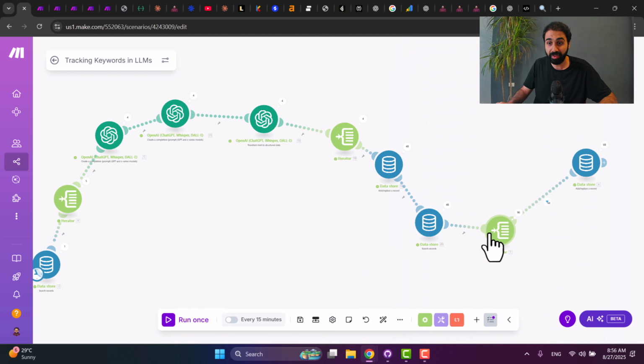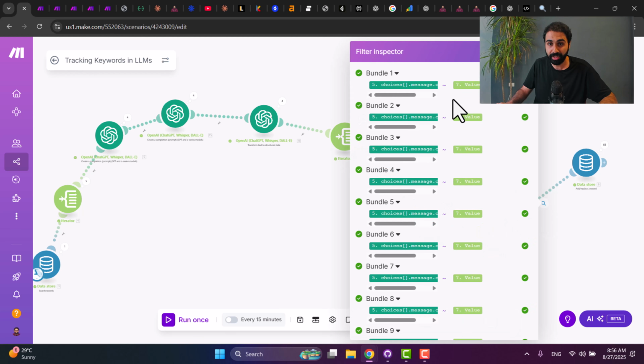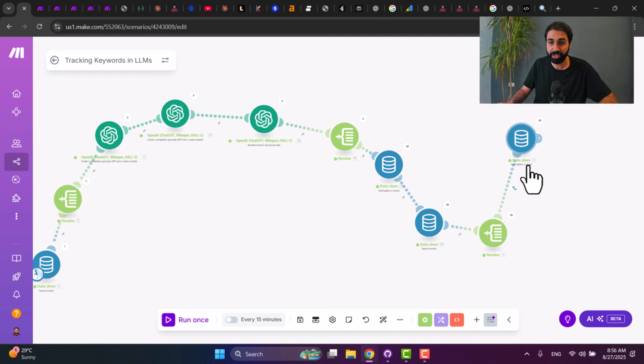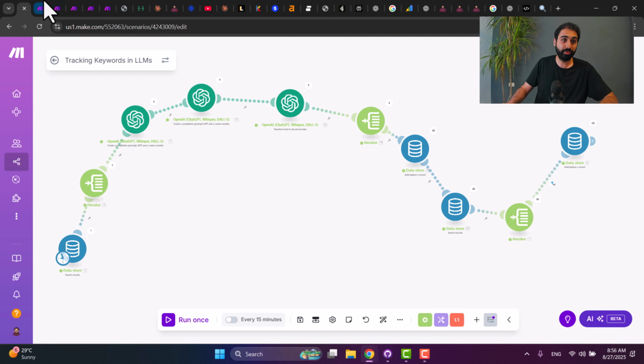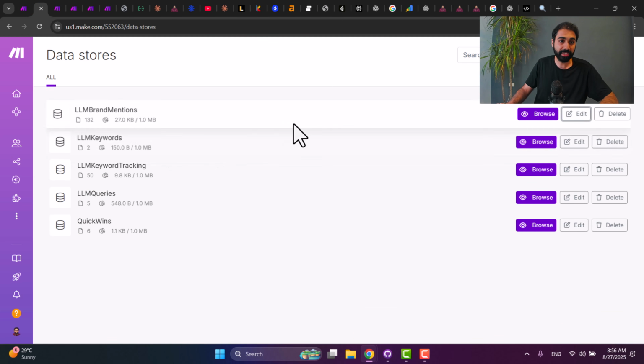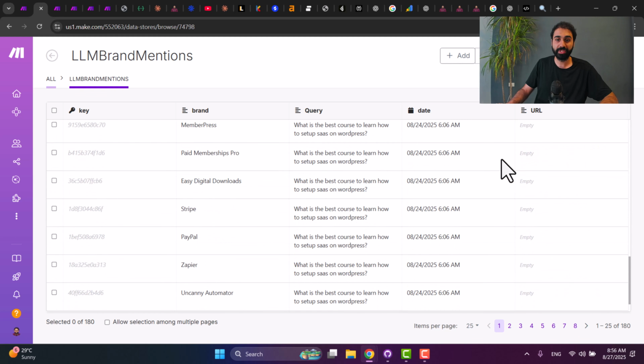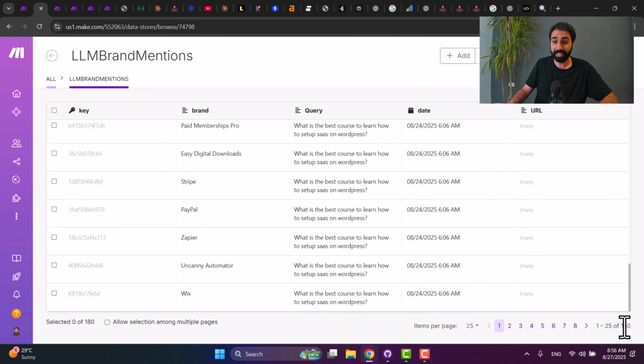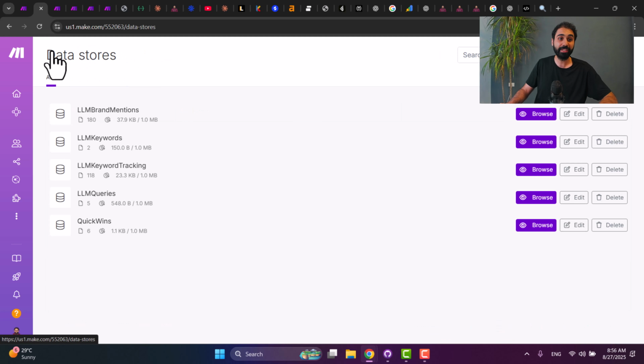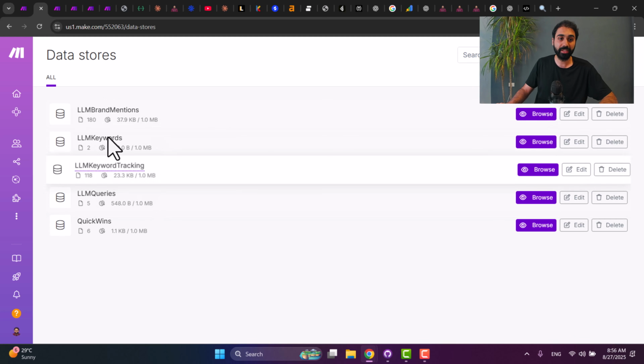And here we are filtering my mentions. You can see the filter. It checks if I am mentioned, and if I am mentioned, it stores the mentions in the data store. So if you go back here and open, for example, brand mentions, you will see all the records that we got. We now have 180 records, 100 brand mentions saved inside this data store.